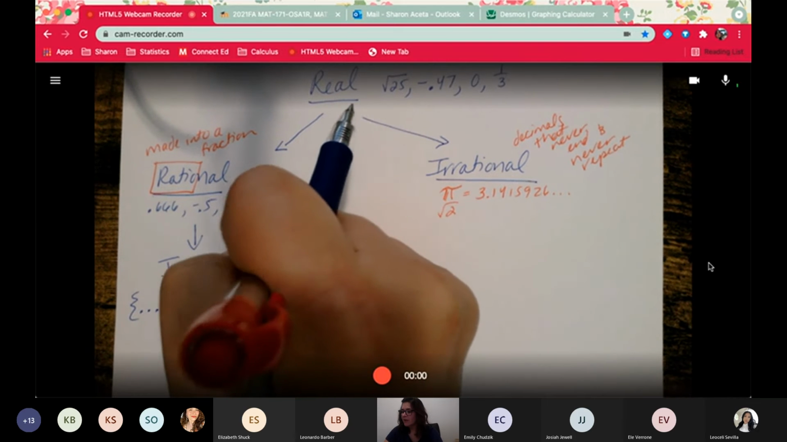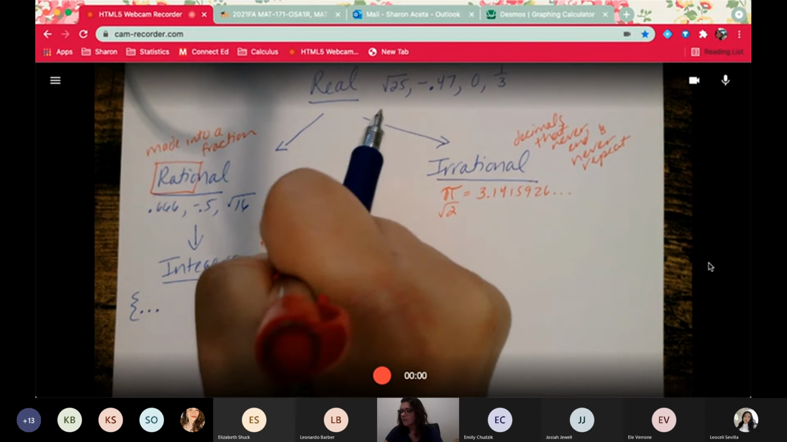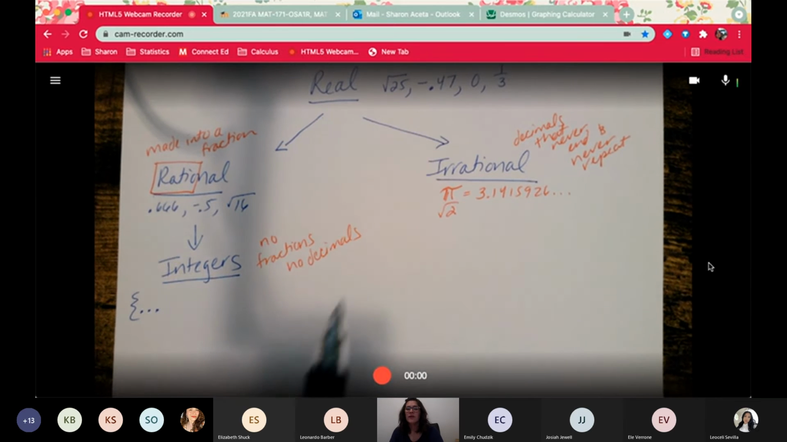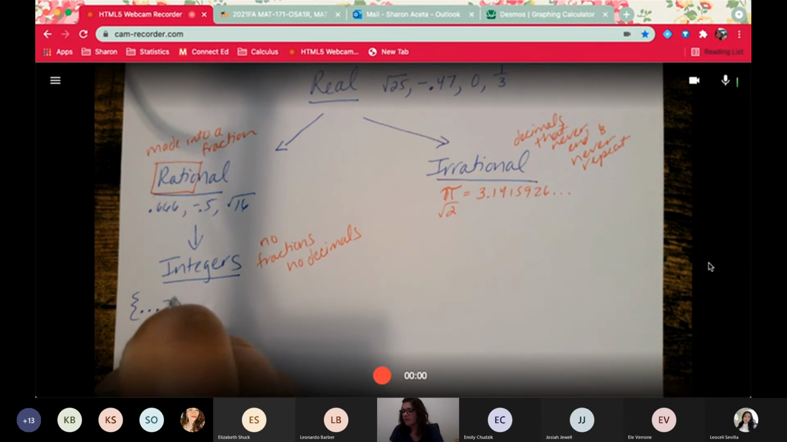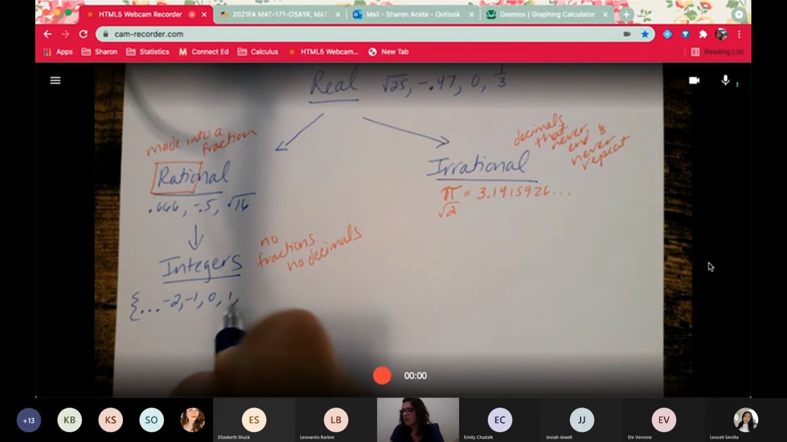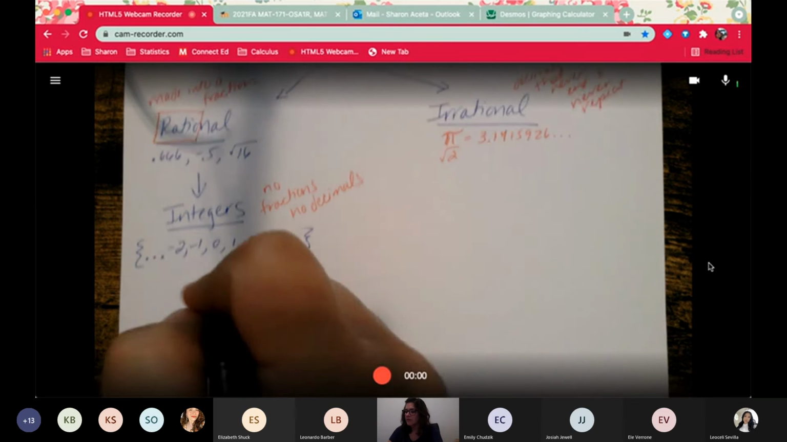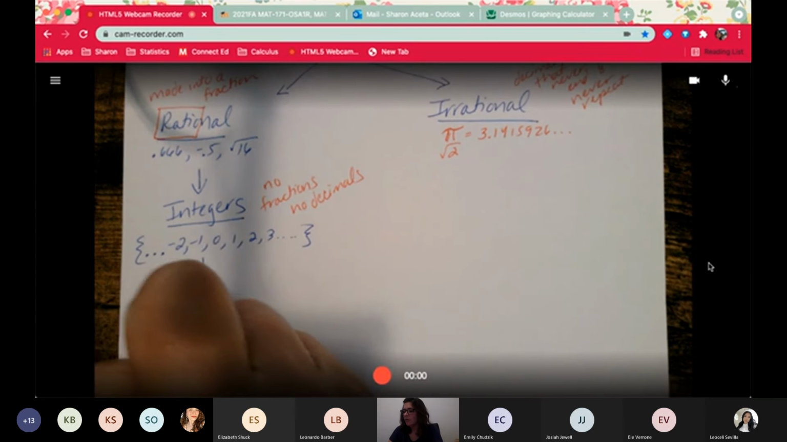Let me write that down. No fractions. No decimals. Don't get tricked. Don't be like, oh, and a negative 1/2. Oh, that must be an integer. No, it's not an integer. Integers are -2, -1, 0, 1, 2, 3, on and on and on, both ways. Okay, all the positive and negative and 0 whole numbers. Those are integers. Under integers, we have whole numbers.